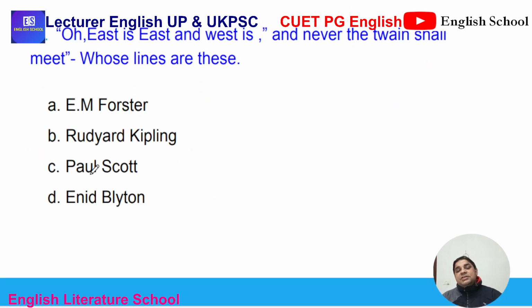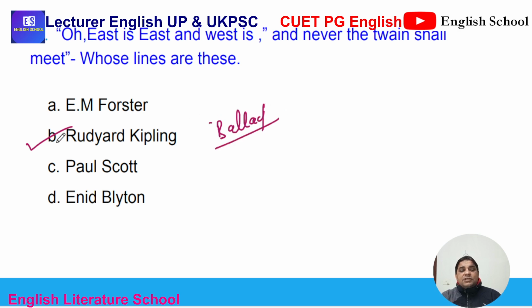Going to question number 10: East is East and West is West, and never the twain shall meet. Whose lines are these? Certain works have importance in English literature, and you must know the author, the meter, the form of that work, and the opening line. East is East and West is West is a poem by Rudyard Kipling. That is a ballad.